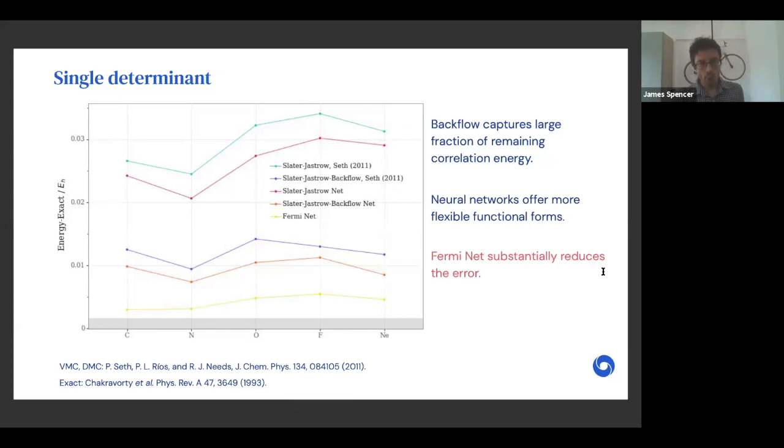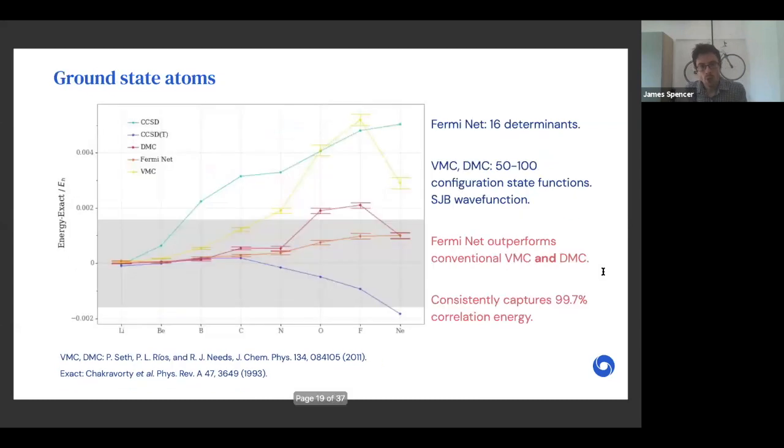And then in yellow at the bottom, we have FermiNet, and we show that FermiNet substantially reduces the error further, well beyond what a Slater-Jastrow backflow architecture can achieve. Next slide, please. And we can further increase the accuracy by outputting not just one determinant, but a series of determinants from the network, and then combine them in a linear combination to produce the final wave function. And we find that 16 determinants is a wonderful trade-off between accuracy and computational cost.